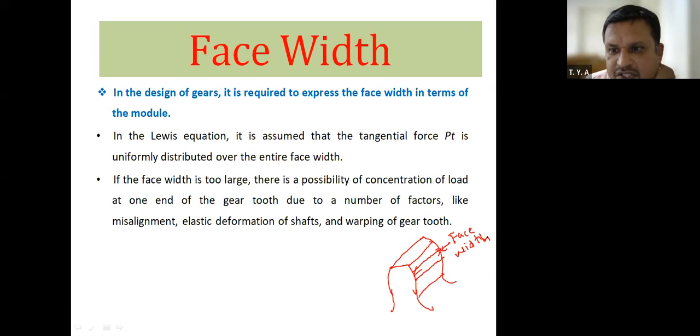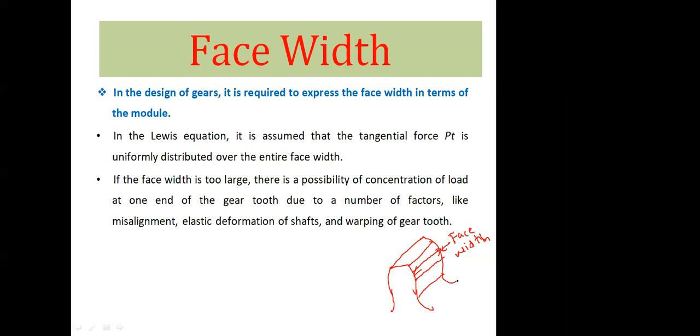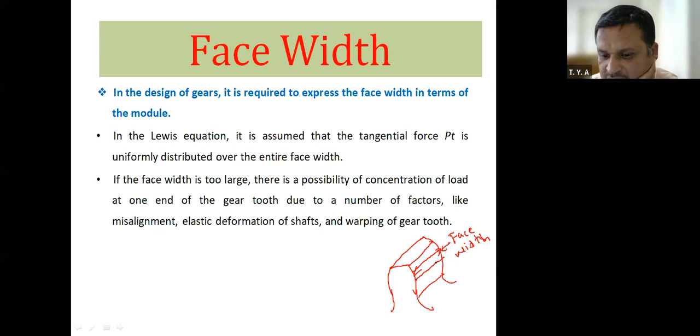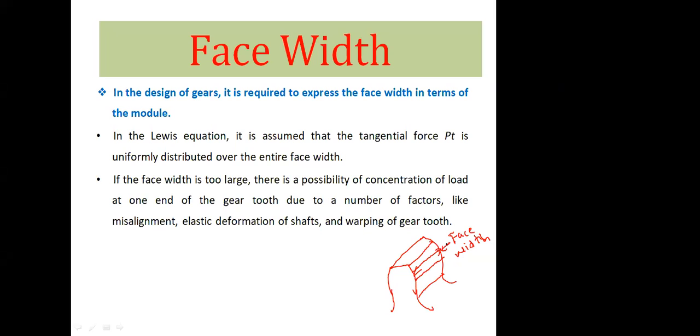Now, what is the importance of this face width? Now you know that when two gear teeth are in contact with each other, there is a line contact between the two gear teeth, and that line contact is along the entire face width.